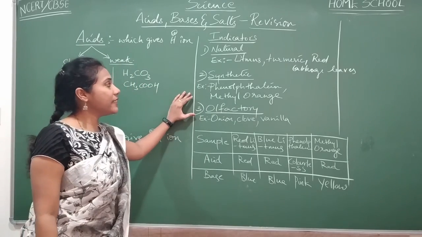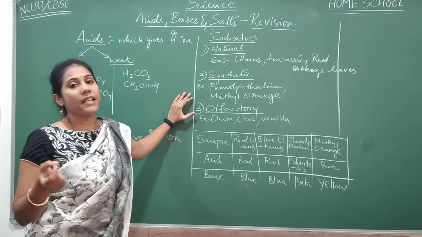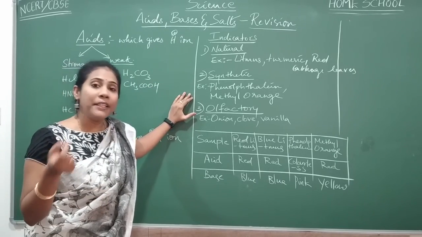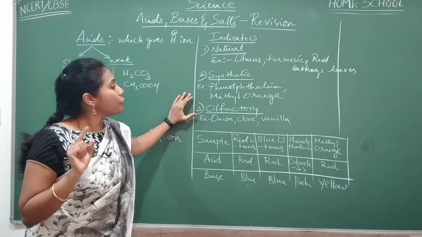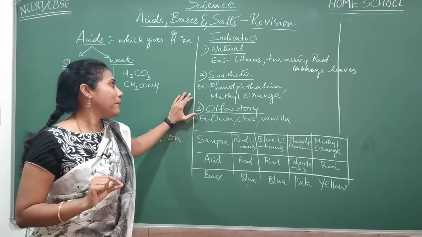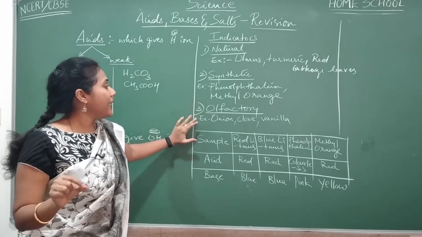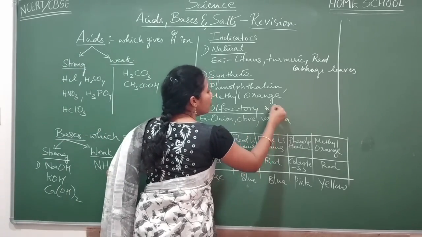And coming to the synthetic indicators are the chemical substances which are prepared in a chemical laboratories. Man-made indicators are called synthetic one. Okay. Examples: two compounds which are very important. One is phenolphthalein, other one is methyl orange. And next one, olfactory indicator, which is very important to remember.